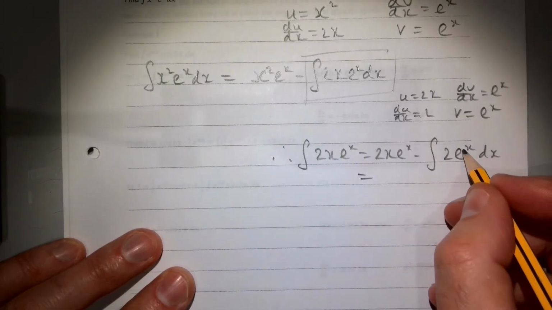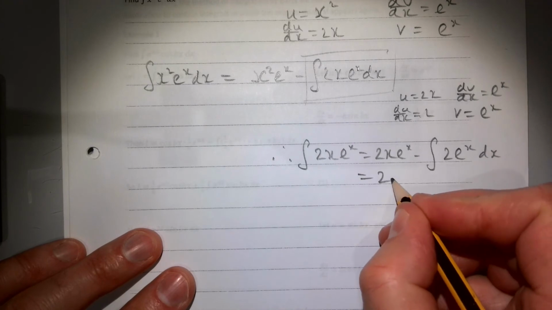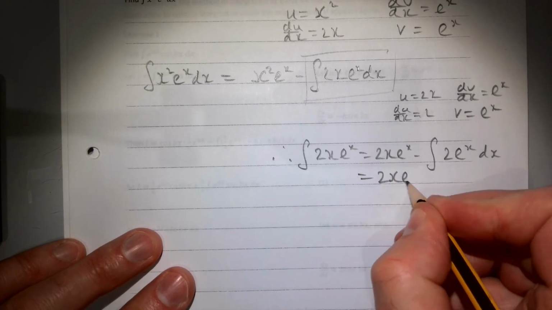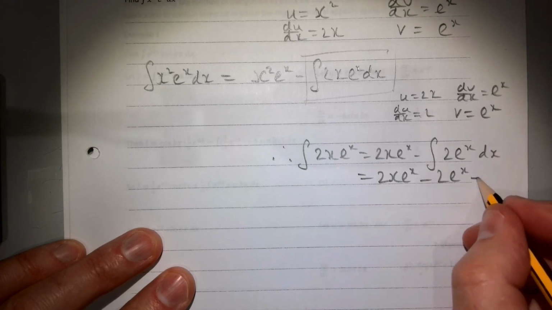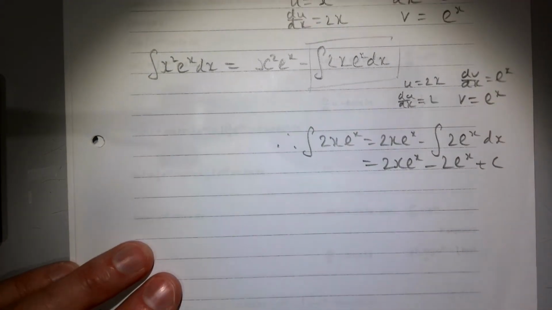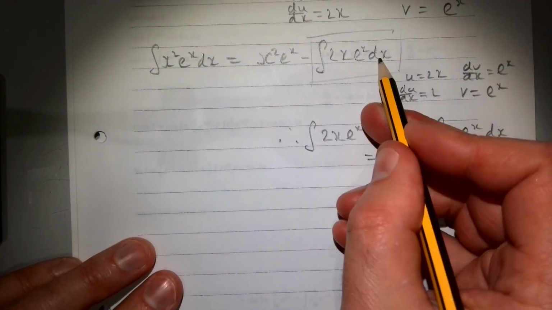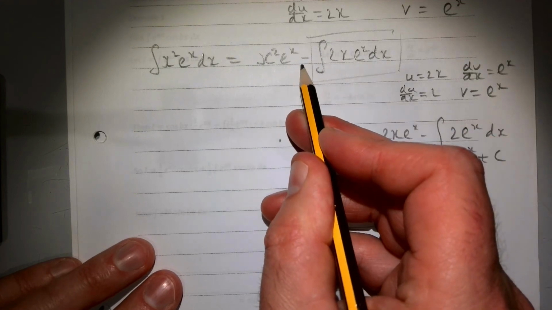And we can now integrate this. So that gives us 2x e to the x minus 2e to the x plus c. So that is this bit here that we need to take away from our original one.